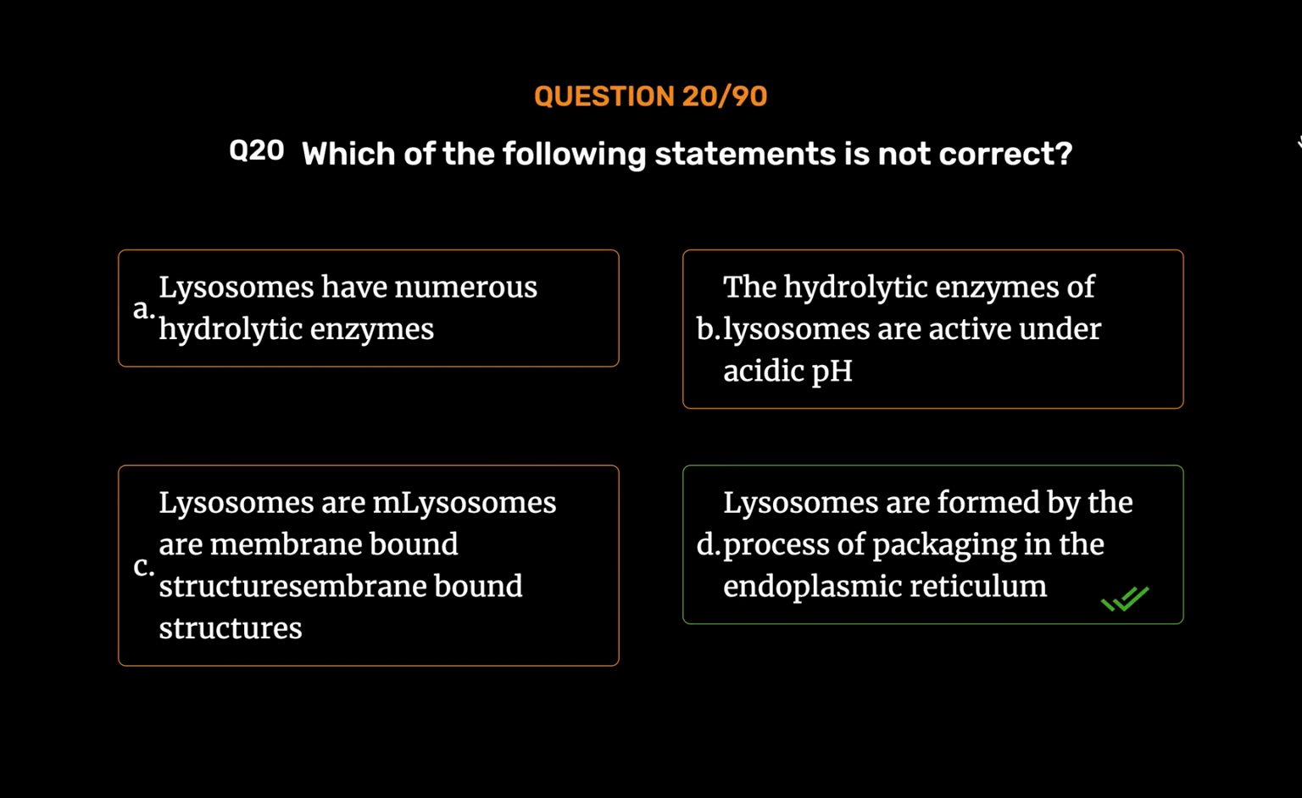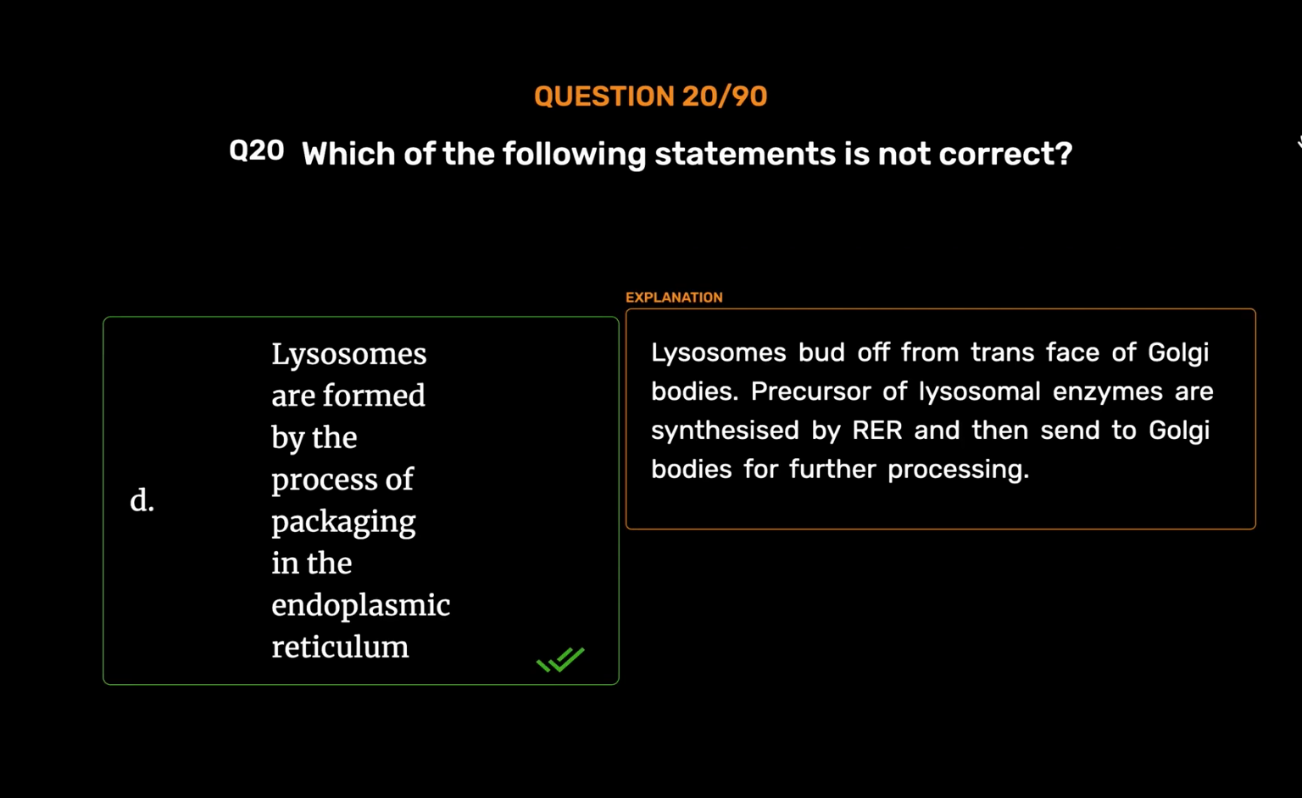Lysosomes are formed by the process of packaging in the endoplasmic reticulum. Lysosomes bud off from trans face of Golgi bodies. Precursors of lysosomal enzymes are synthesized by RER and then sent to Golgi bodies for further processing.